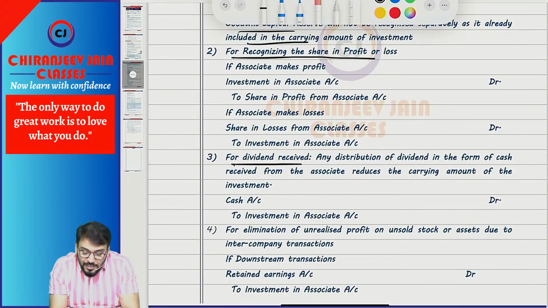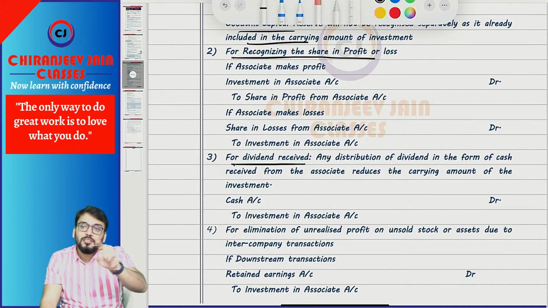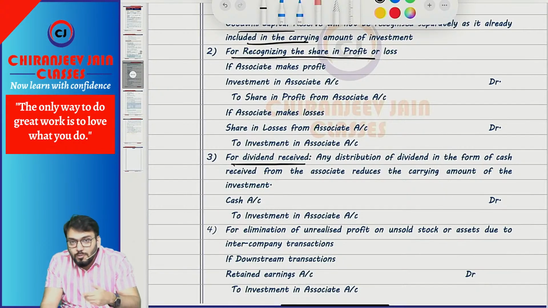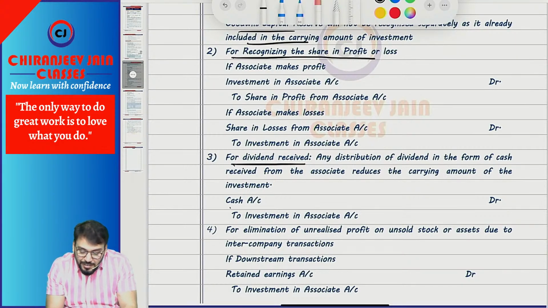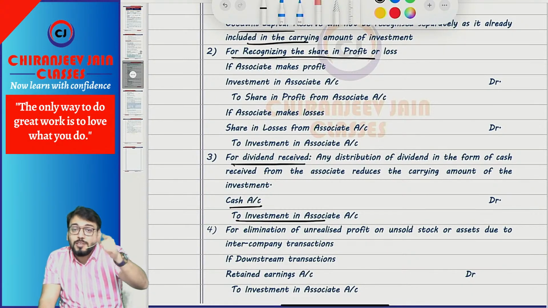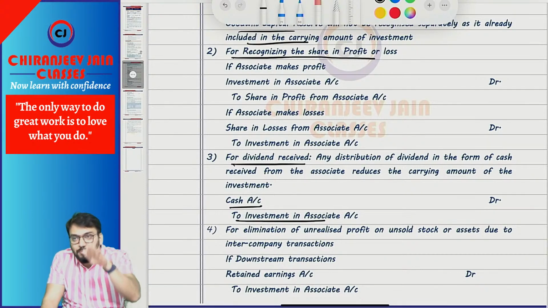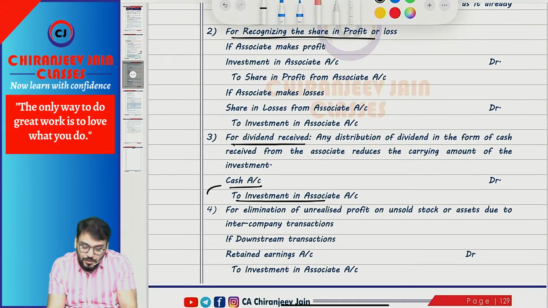Now subsequently when a dividend is received, this dividend received is nothing but withdrawal of that profit. If the share in profit was already added to investment, now it becomes withdrawal of that profit. So we will pass one journal entry: cash or bank account debit to investment. It is as simple as withdrawal of profit in a partnership firm, just like drawing. First the share in profit is added, and out of that profit some amount has been withdrawn, so investment will decrease. So the journal entry is cash account debit to investment. Understood? This much you understood.